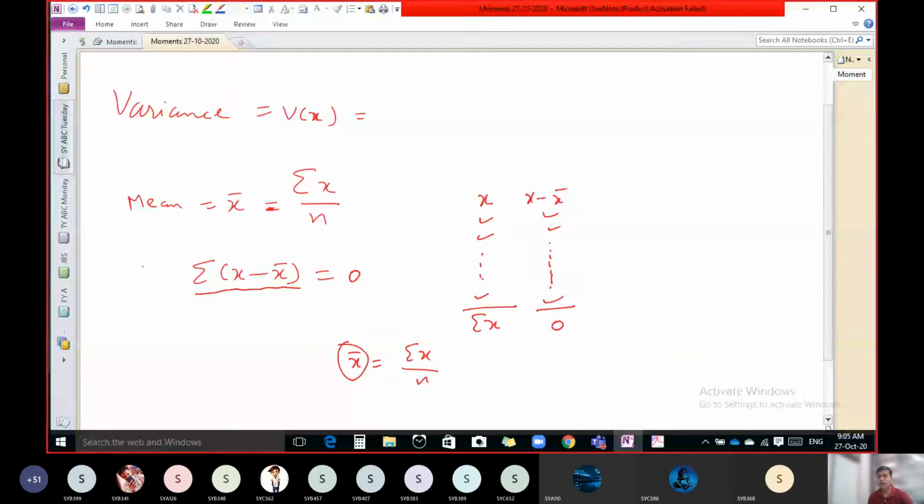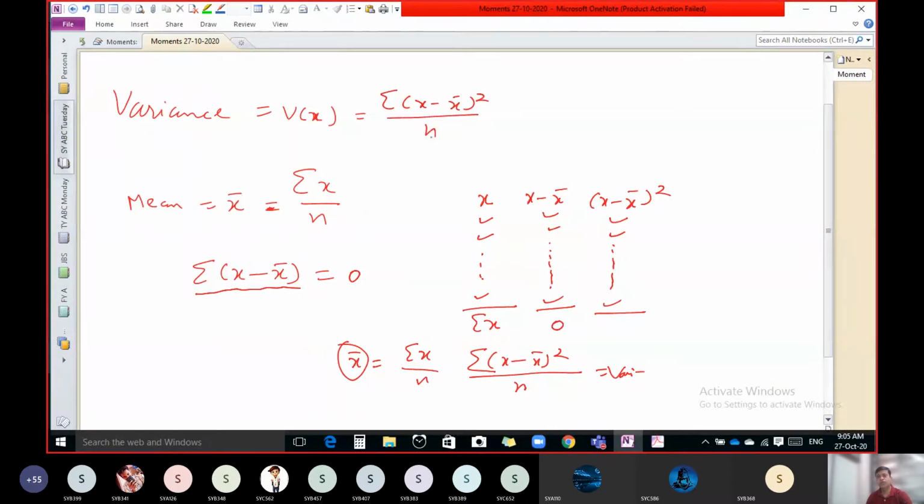Okay. Now, because few values are positive, few values are negative, but if we take the square of this, we get all positive values. And if we add this, x minus x bar the whole square, make the total of this, and divide it by n, then it is known as variance. This is variance. So what is the formula of variance of x? Sigma x minus x bar the whole square upon n. So this is the formula of variance.